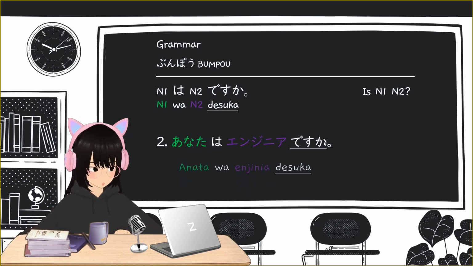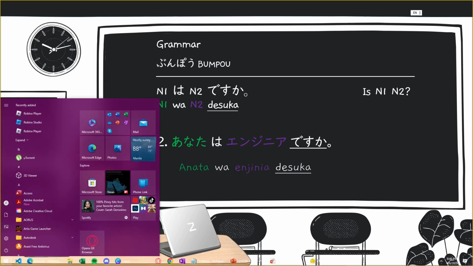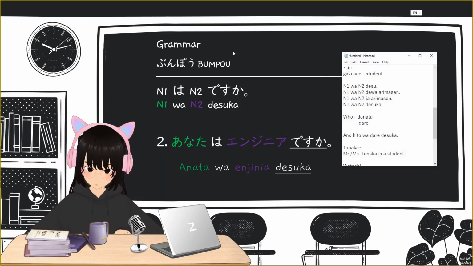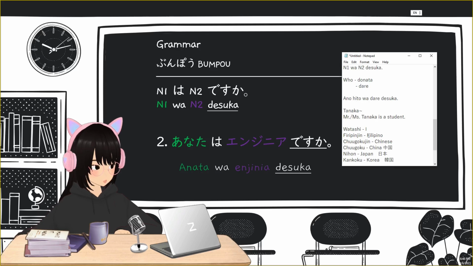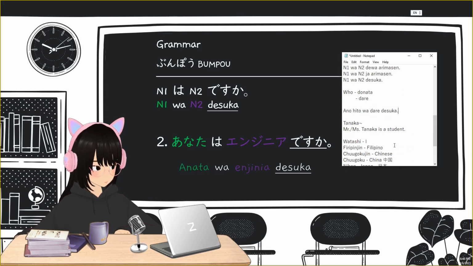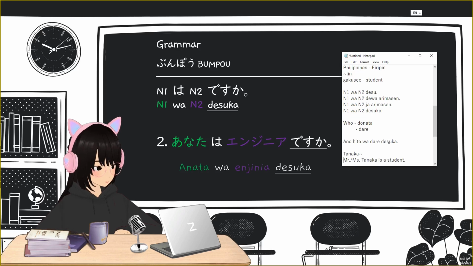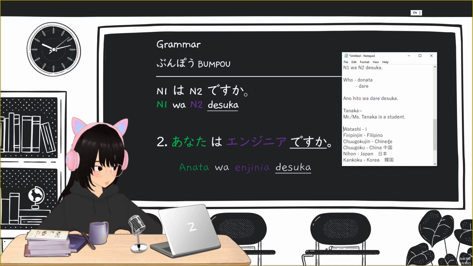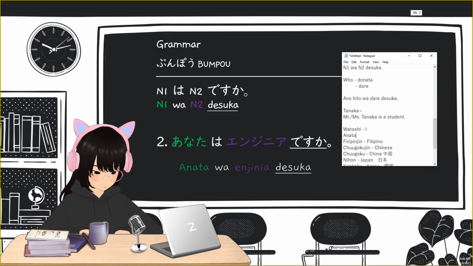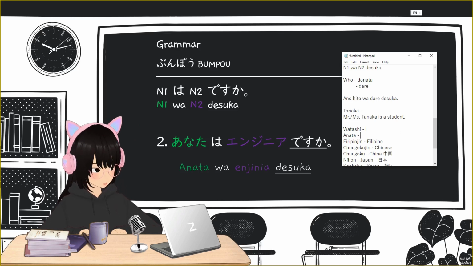Maybe you already have an idea what engineer means in English. We know that watashi is I. Now for anata, if you look in our vocabulary list, you will know that anata is you.